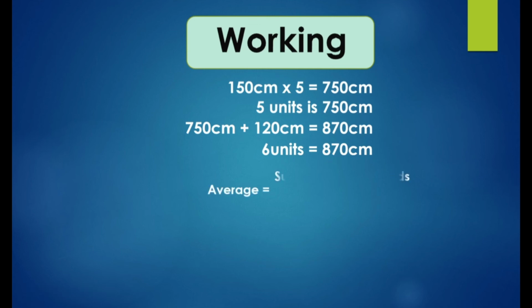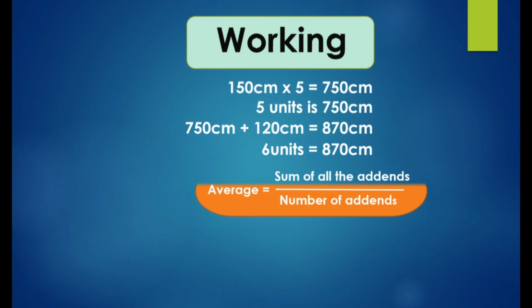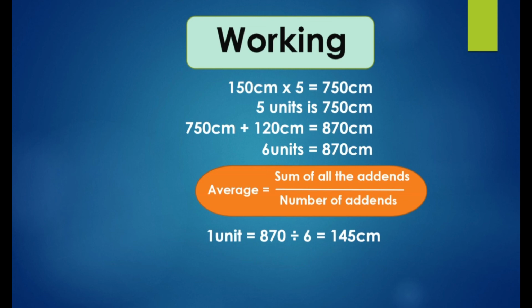So the average is equal to the sum of all the addends by the number of addends. After this working, as we know, 1 unit is equal to 870 divided by 6, which is 145 centimeter. How did you get this? 870 is the sum of all the addends, meaning the height of the 6 students. Why are we dividing by 6?